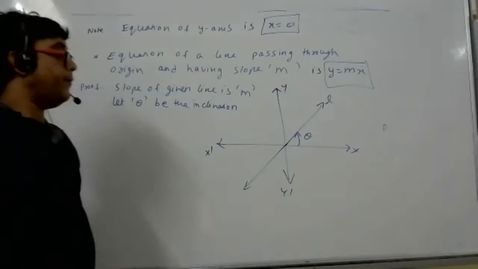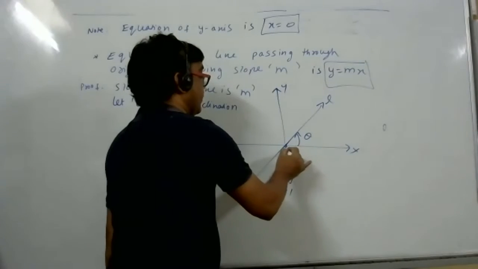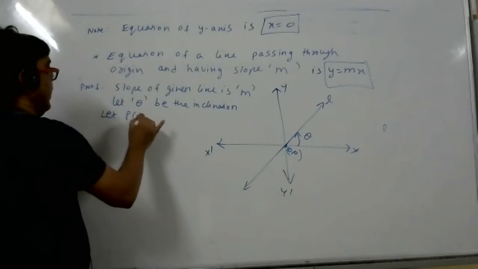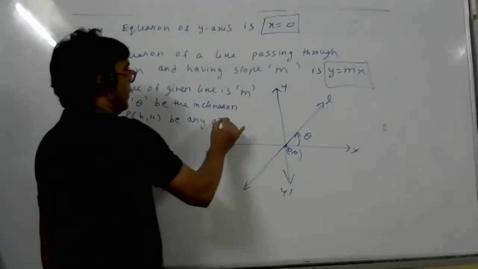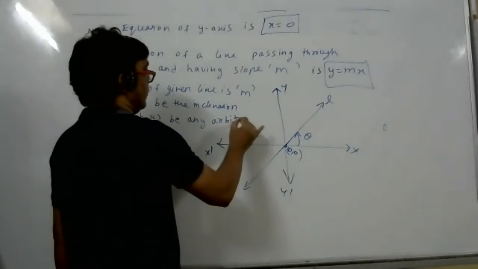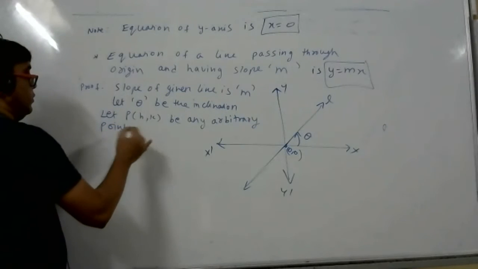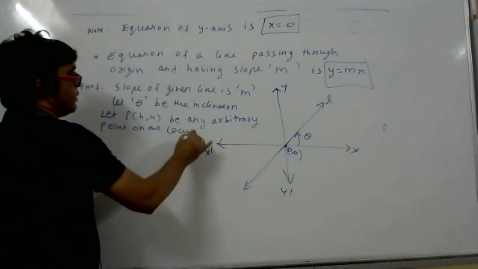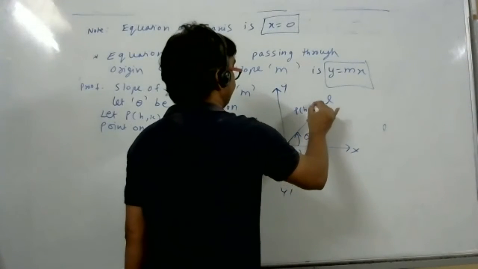Now, in order to find the equation, what is the first step? Locus. Let P(h, k) be any arbitrary point on the locus. Where is P(h, k), student? Here. P(h, k).